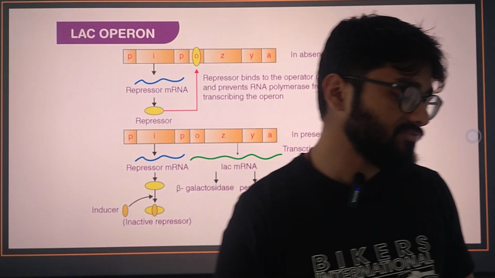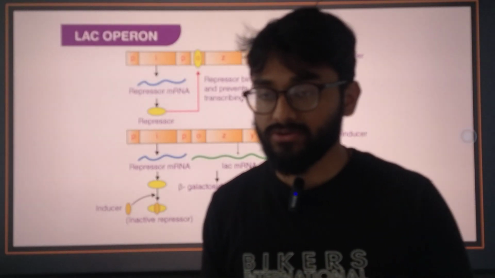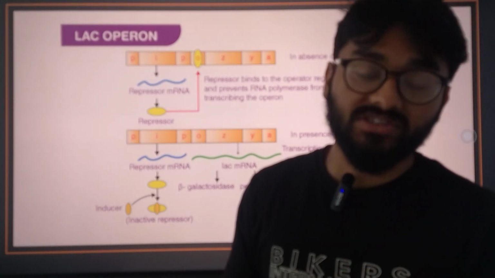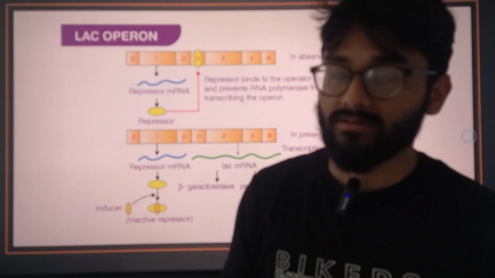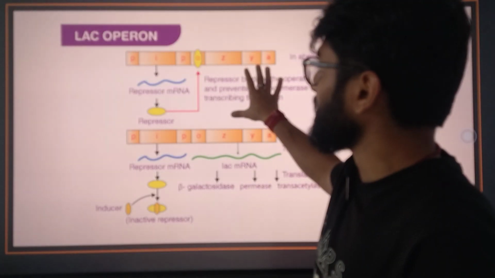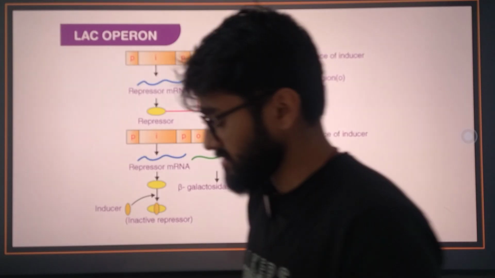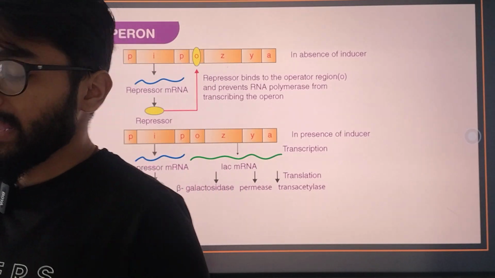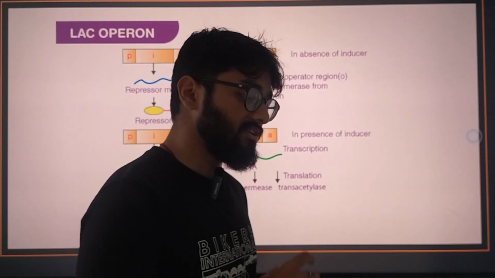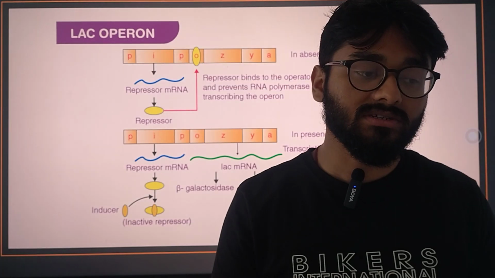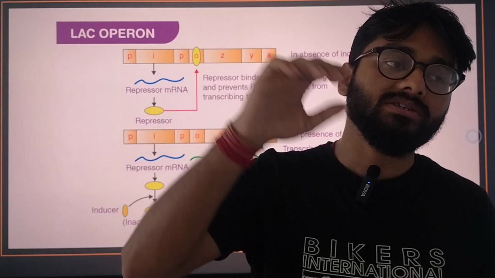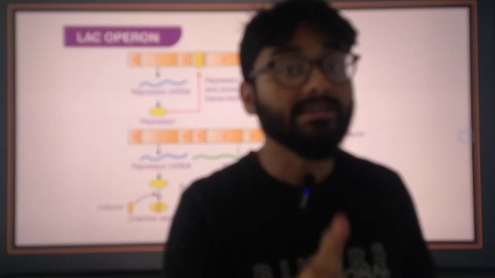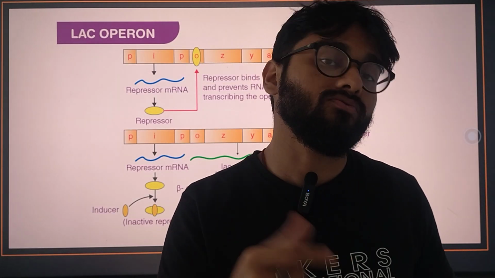One more thing that is different between a prokaryote and a eukaryote is their cistronic nature. Prokaryotic genes are polycistronic and ours are monocistronic. Now, the lac operon is an inducible operon. That simply means that there is an inducer, and if there is a steep increase in the concentration of the inducer, it will trigger the operon to function.